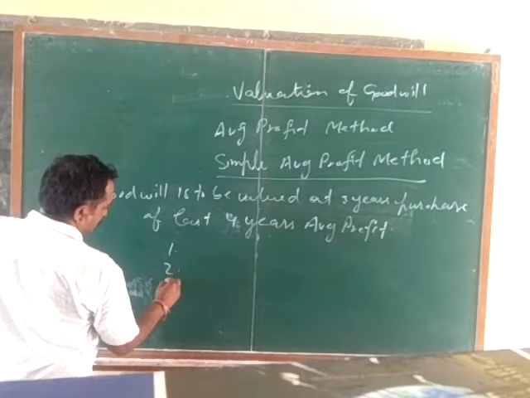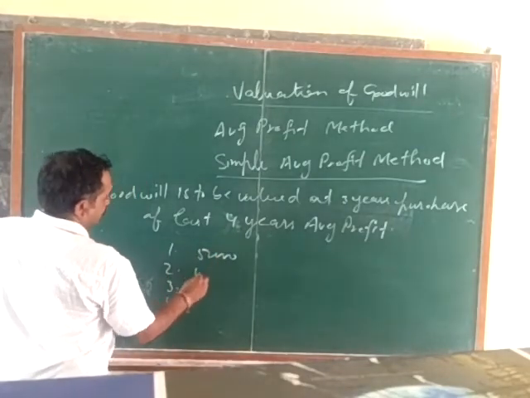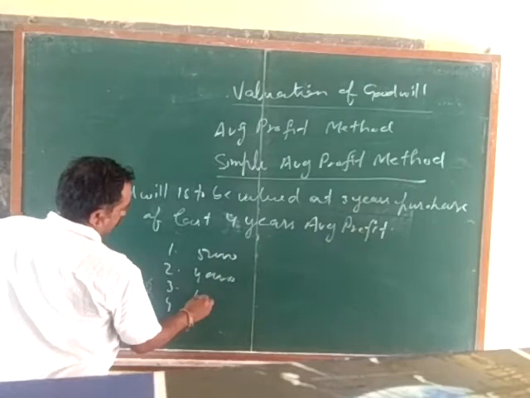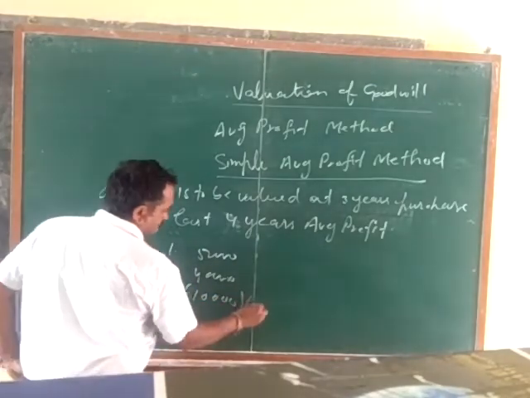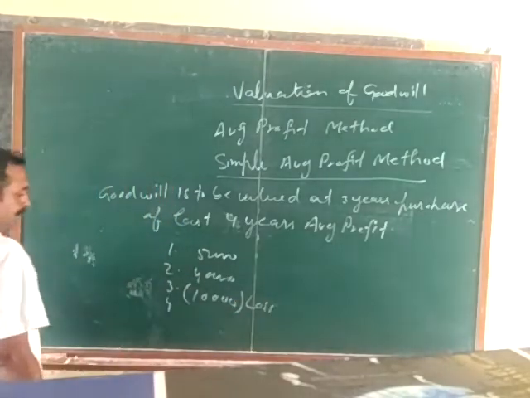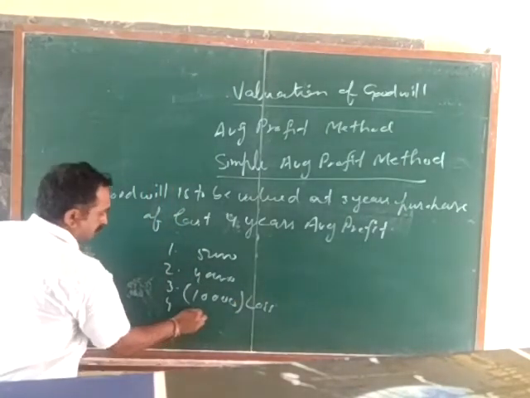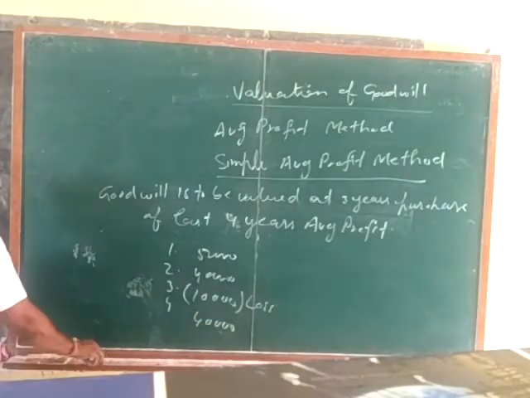First, second, third and fourth. This year profit was 50,000. This year it was 40,000, and this year it was loss, so I put it in the bracket. It is loss. And this year again it is profit. So how can we calculate the average profit?